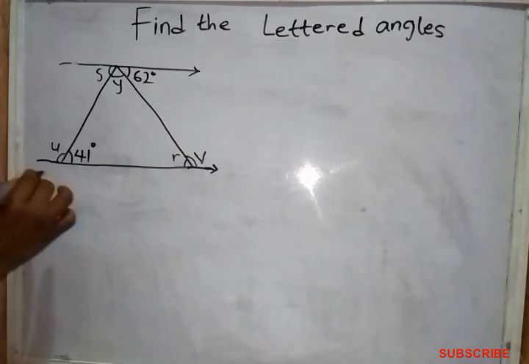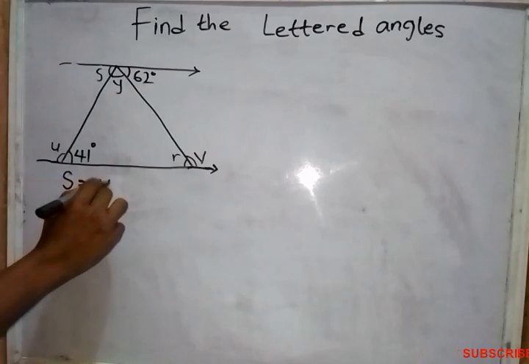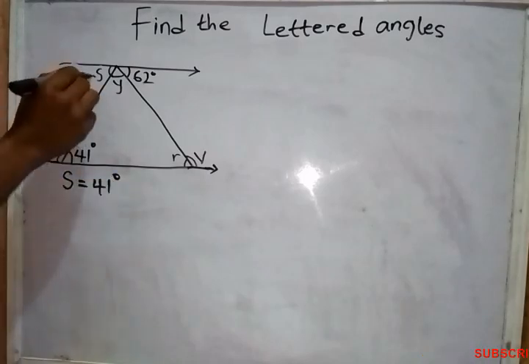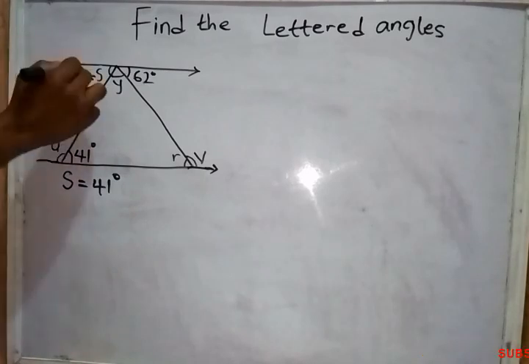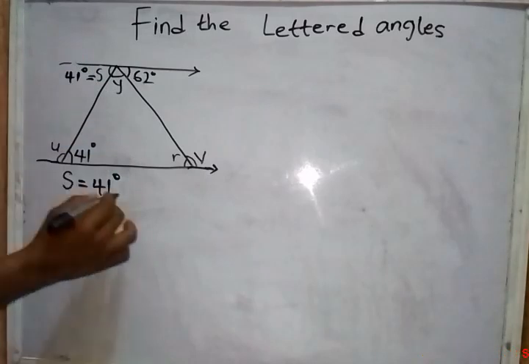So we have S equals to 41. Likewise, our R is equals to 62.